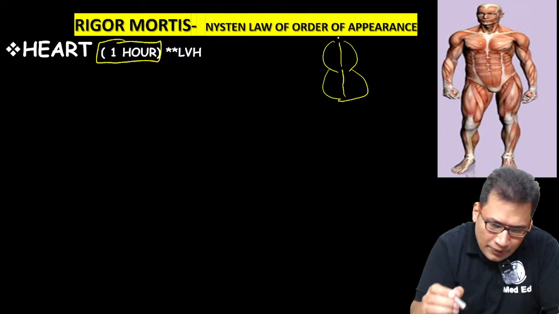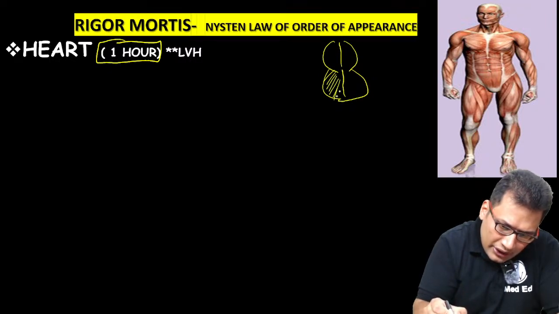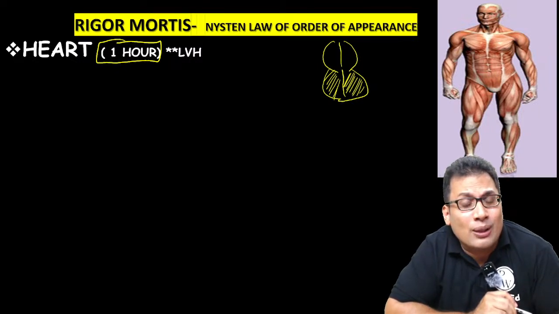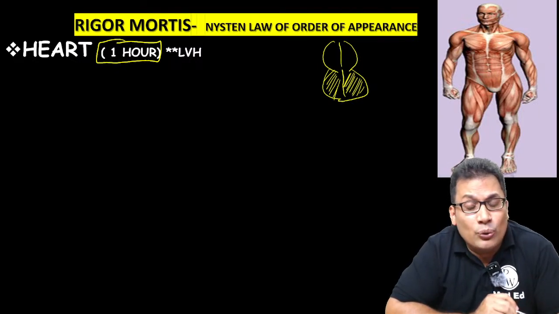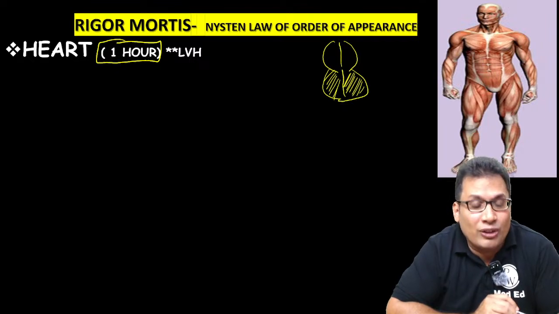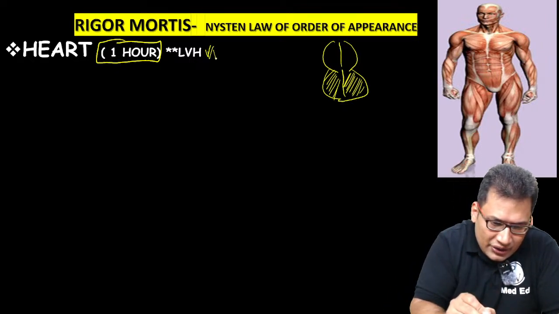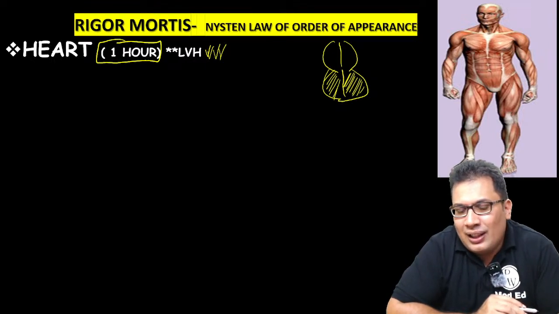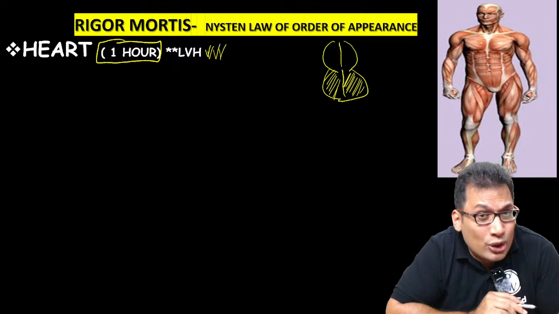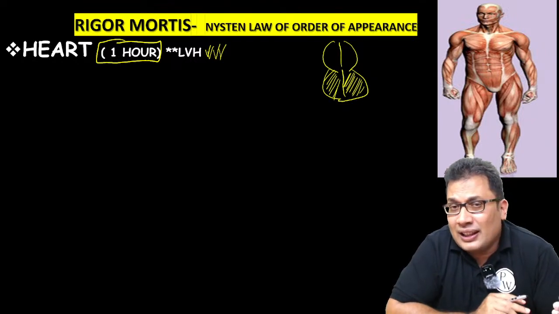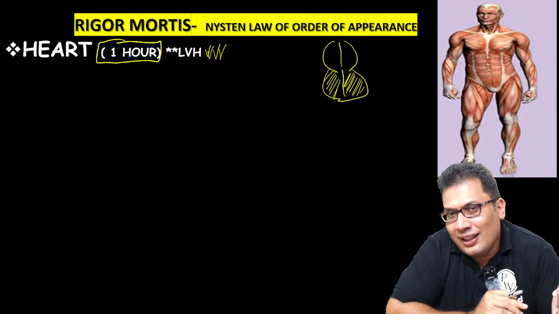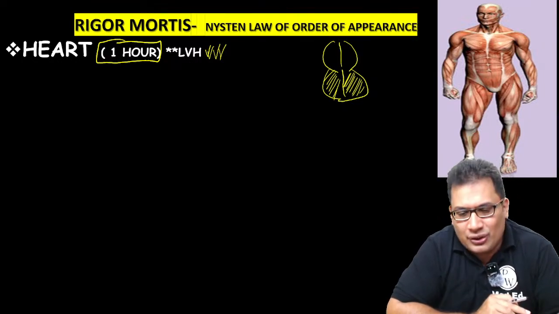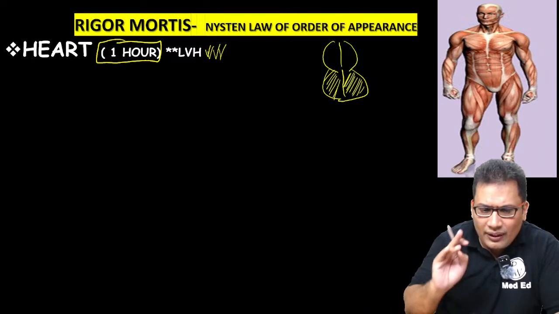So the heart muscle undergoes contraction. There will be stiffness that can be noted during post-mortem examination. Sometimes it can be confused with left ventricular hypertrophy. This can be asked in your MCQ: what is the condition that resembles LVH during post-mortem examination? Your answer should be rigor mortis. Rigor mortis is the shortening and stiffening of the muscle that can be confused with LVH. Okay, yes, that is the first muscle.